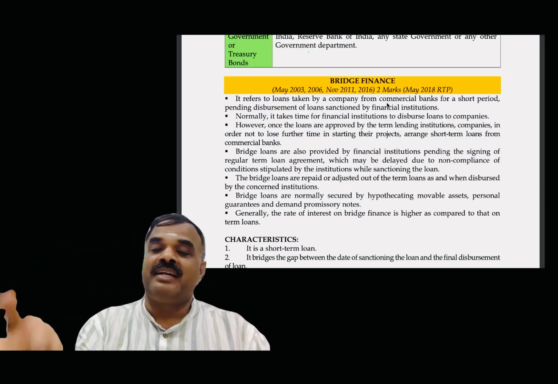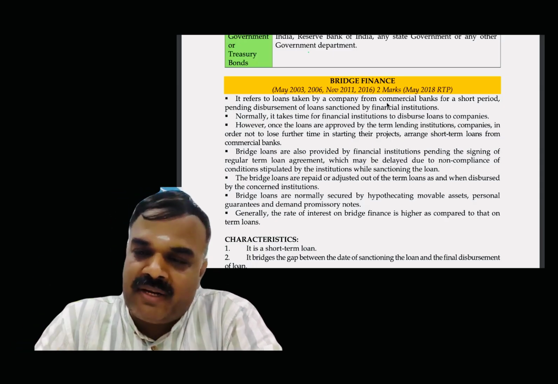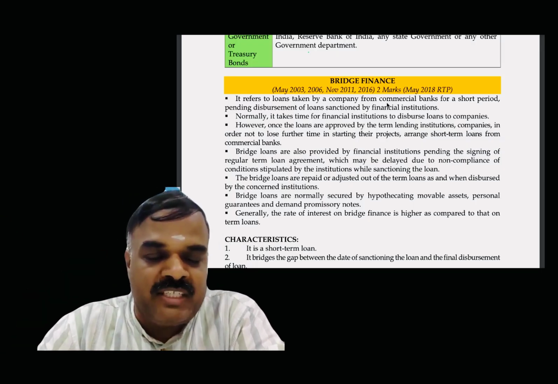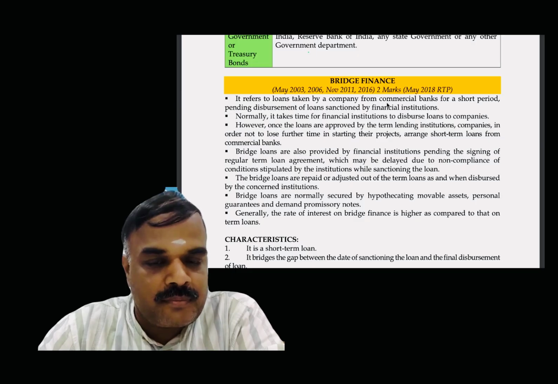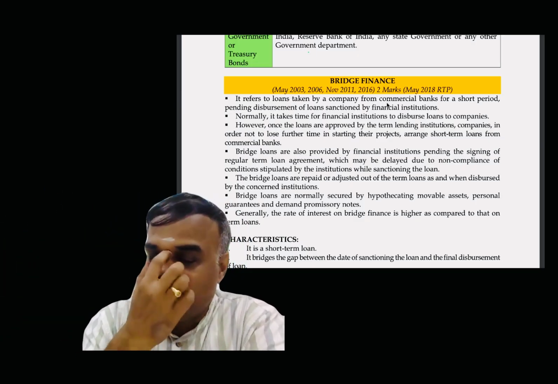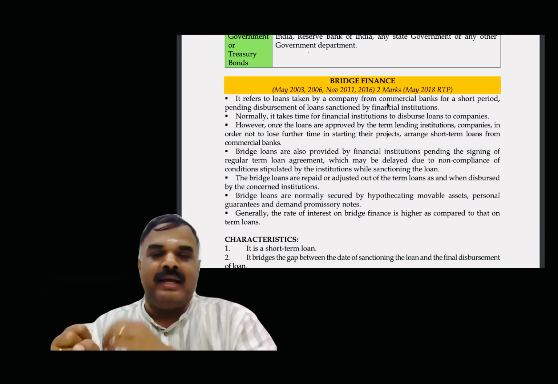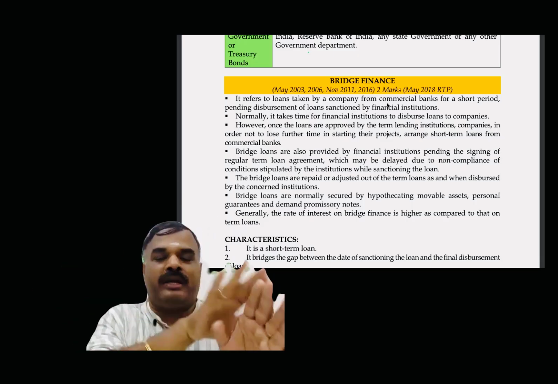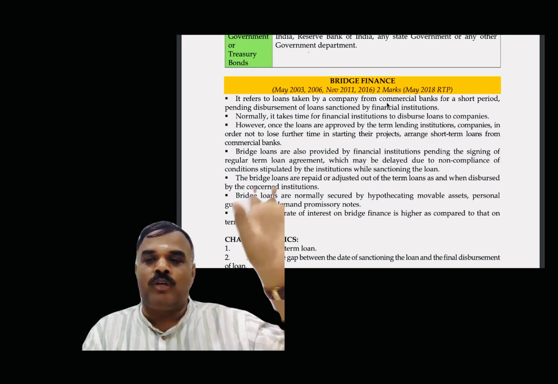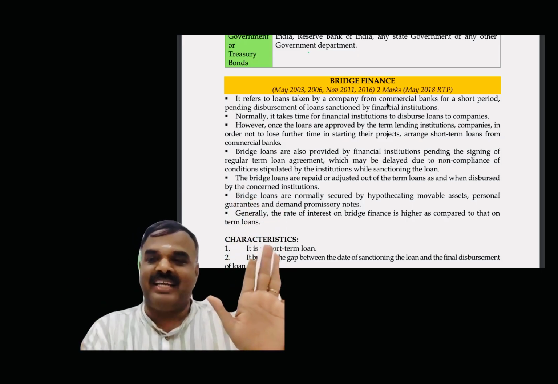So is releasing 2 crores easy or difficult from the bank side? I have applied for a loan of 100 crores, and now I urgently need 2 crores. Is it possible for them to release the 2 crores easily? Comparatively easy, because I have given surety assurance for 100 crores itself. After 6 months, when all the paperwork and documentation is over, they are going to sanction 100 crores. Out of the 100 crores, they will reduce the 2 crores, because they have already given that loan, right?